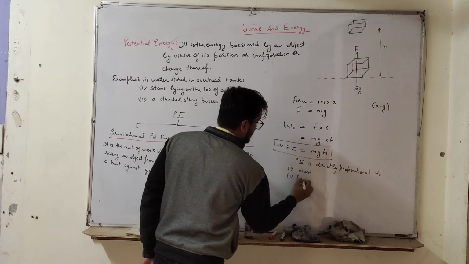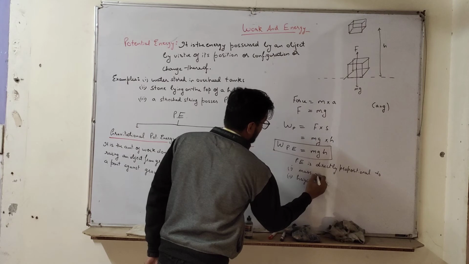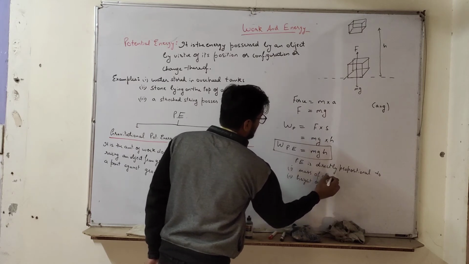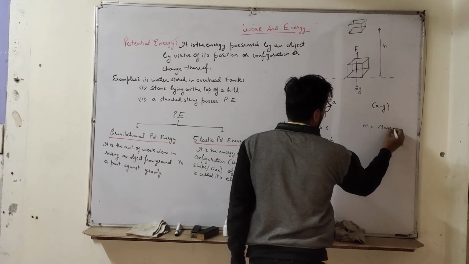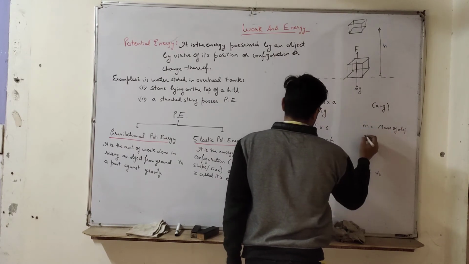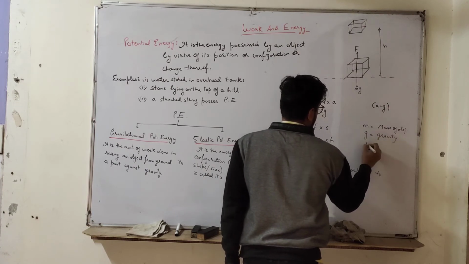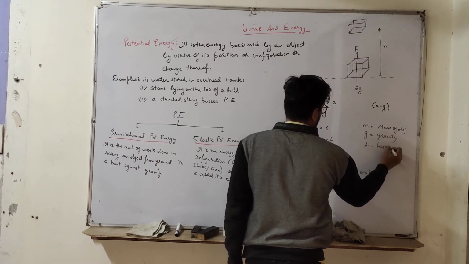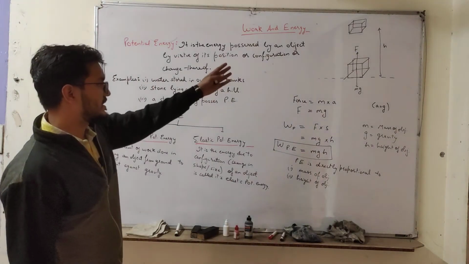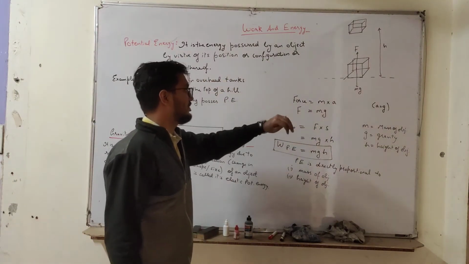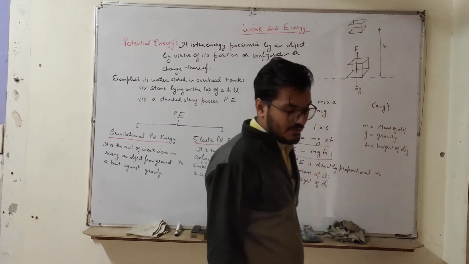Second, the height of the object. The more the height of the object, the more will be its potential energy. Here m is the mass of the object, g is gravity, and h is the height of the object, right? So this is a simple derivation of the formula for potential energy. Please note down this formula. Please pause the video and note it down.